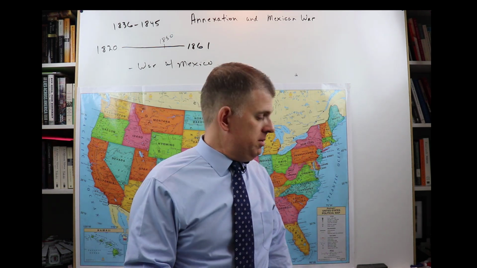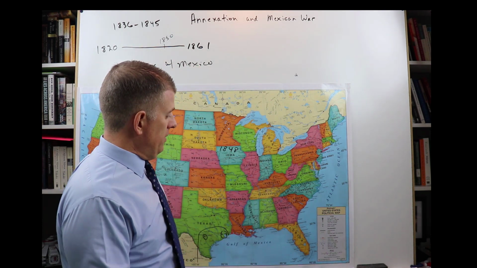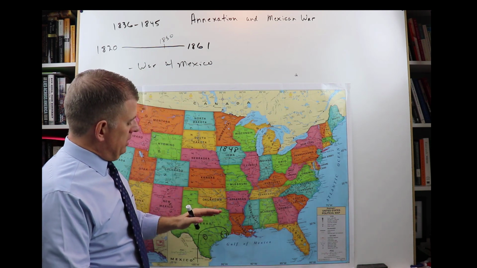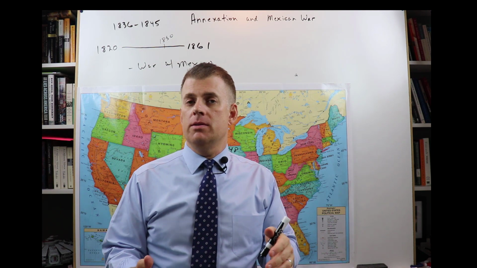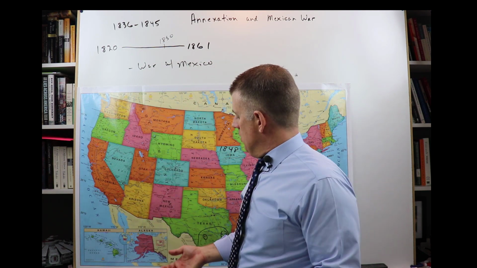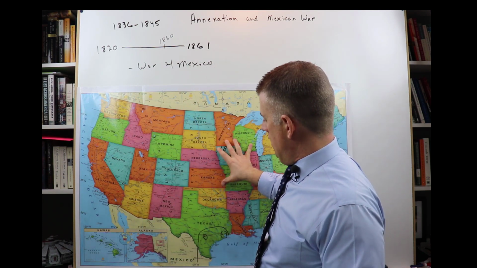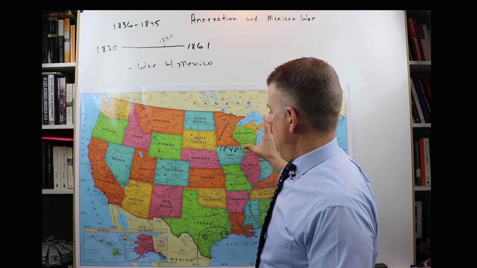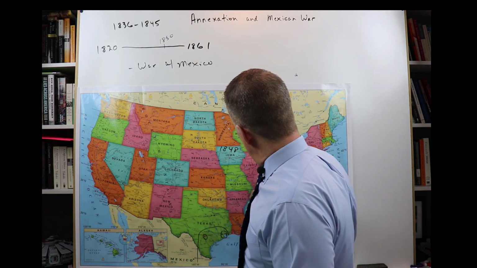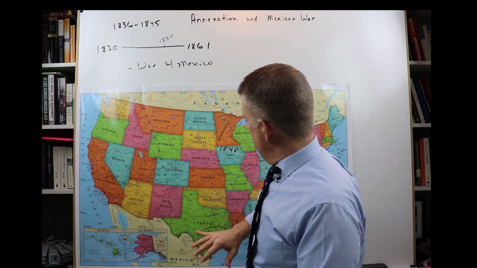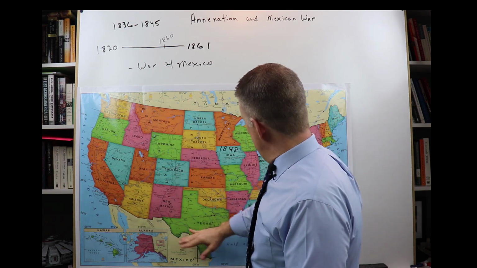Mexico did not want, in 1836 or 1845, Texas to join the U.S., right? It was bad enough that Texas was independent. It was going to be worse if Texas was part of the U.S., okay? There's just more power for the U.S., right? The U.S. is gobbling up all of this territory, well, not this territory yet, but territory up here.